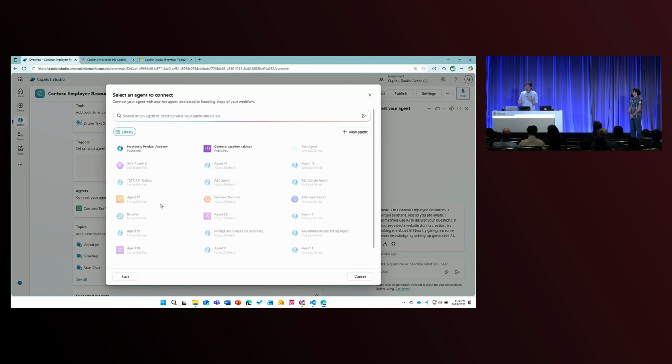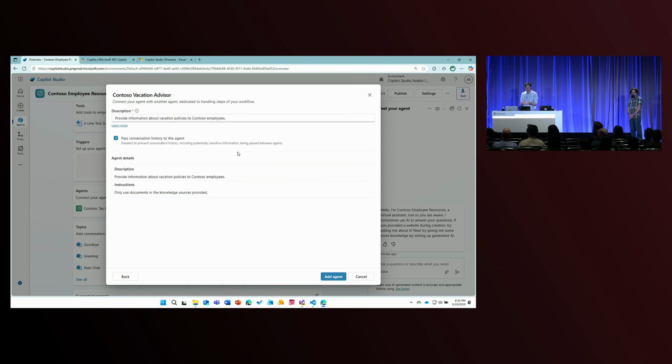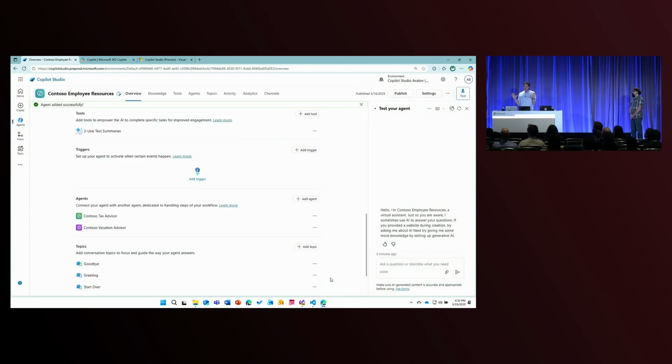So you can see here that a number of these are grayed out, and two of them aren't. One is called Huckberry Product Assistant. The other one is called Contoso Vacation Advisor. I'm going to go ahead and select the Contoso Vacation Advisor. I can change the description here for how I want my agent to interact with it, and then I can just say to add that agent. Now, once that's done, my host agent, the employee resources agent, now knows that it has multiple agents that it can talk to.